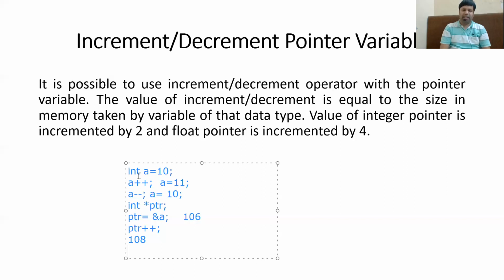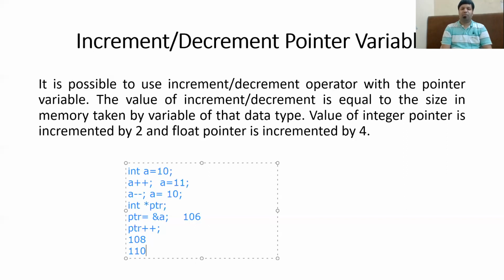If I tried to increment the float pointer, it will point to the next address. The current address is 106. Because it is a float, it will take 4 bytes in memory, 106, 7, 8, and 9. So when you increment the float pointer, it will point to the next address, which will be 4 bytes ahead because it is of float type.